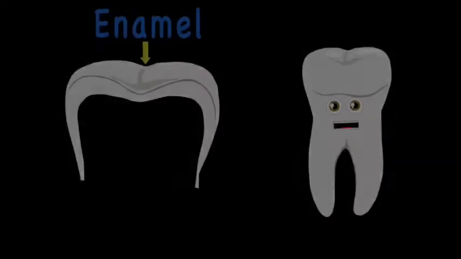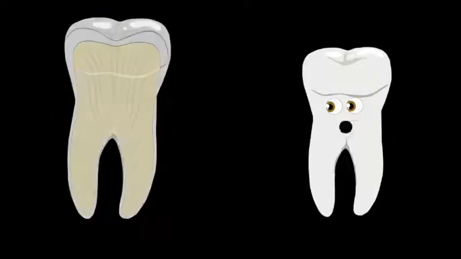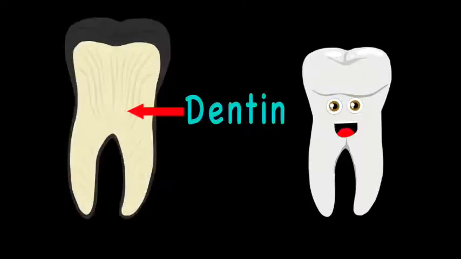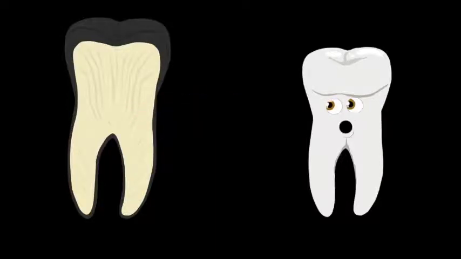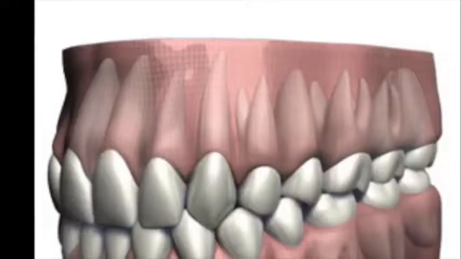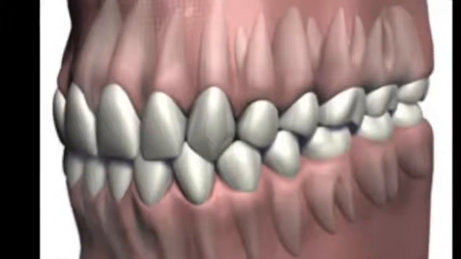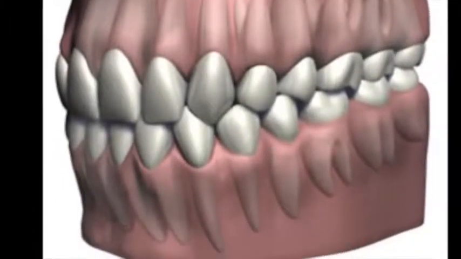A tooth has 3 layers. An outer hard white layer known as the enamel, a middle yellow layer known as the dentin, and an inner layer made up of nerves and blood vessels which keeps the tooth alive, known as the pulp. These marvelous 32 teeth are embedded within the bone of the upper and lower jaws and are covered by the